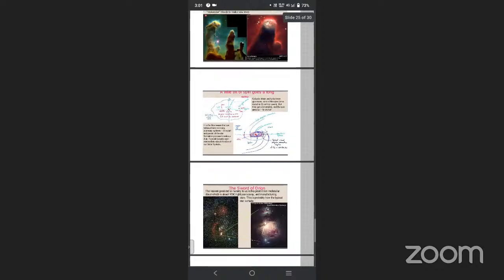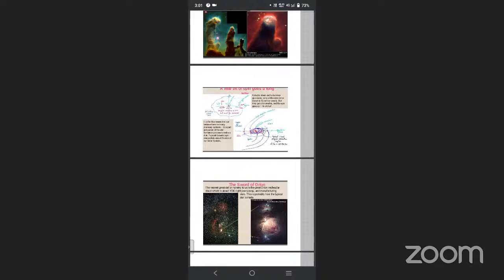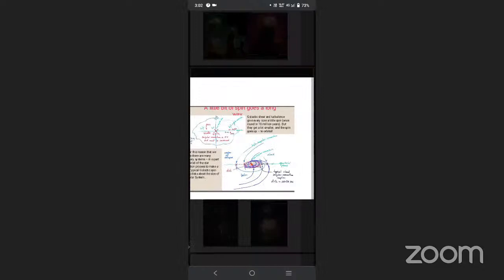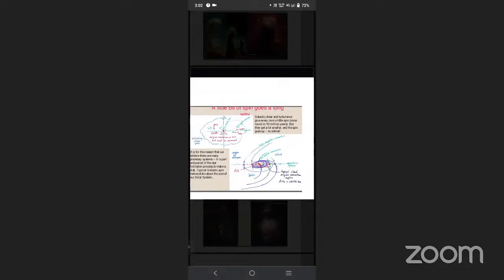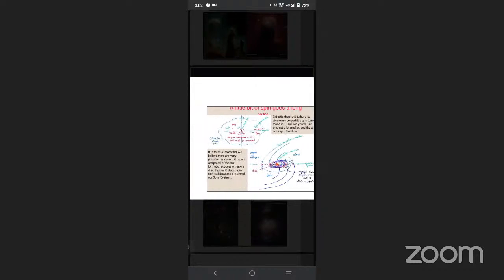A little bit of a spin goes along. Galactic shear and turbulence give every core a little spin. The cores get a lot smaller, and when they get smaller, the spin goes up. That is the reason we believe that many planetary systems are part and parcel of the stars. The formation process makes a disk-like structure. Typically, galactic spin makes a disk about the size of our solar system.